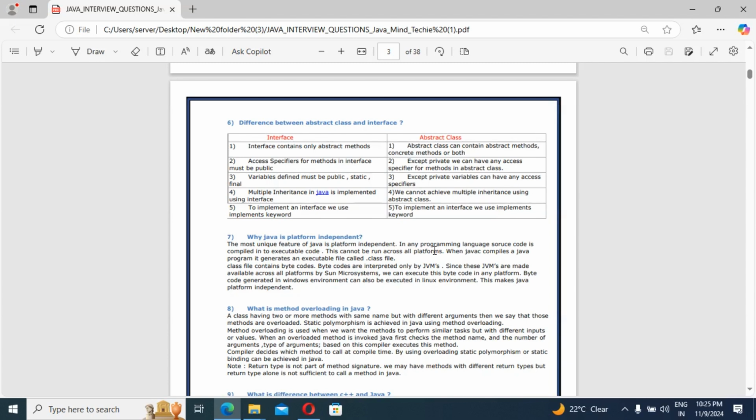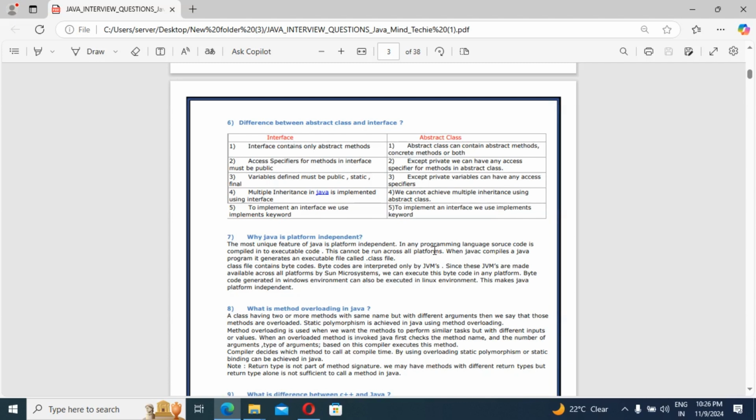So you can see here, first difference: interface contains only what? Abstract methods, which we know very well, no need to explain this difference. So interface contains only abstract methods, right? Abstract class can contain abstract methods as well as concrete methods. Concrete method means the method which has a body, right? Abstract method means the method which doesn't have any body.